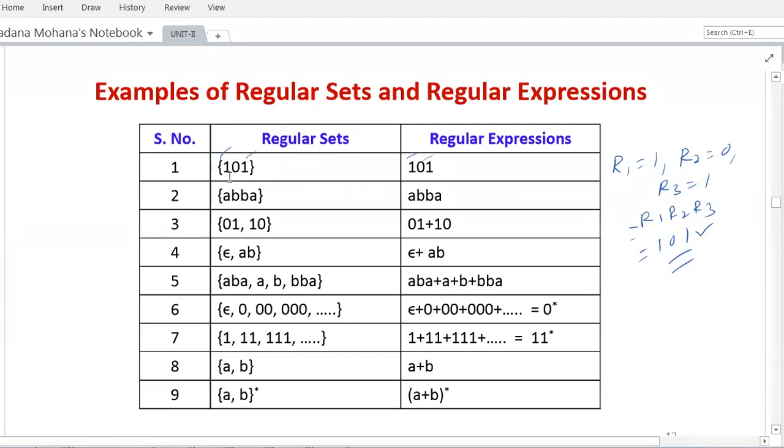Whereas a regular set is any set that is represented by a regular expression. For this set, yes, we obtained a regular expression. Therefore, {101} within set brackets is a regular set.